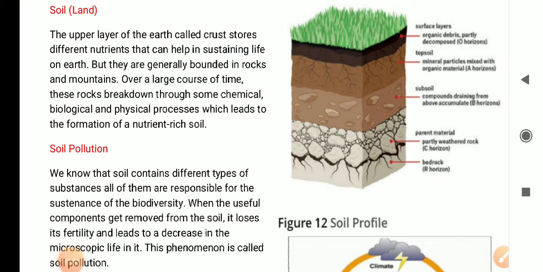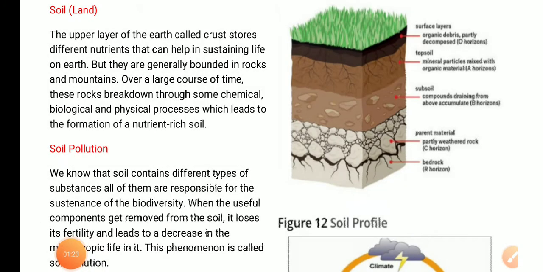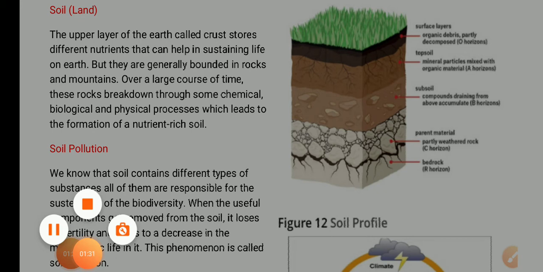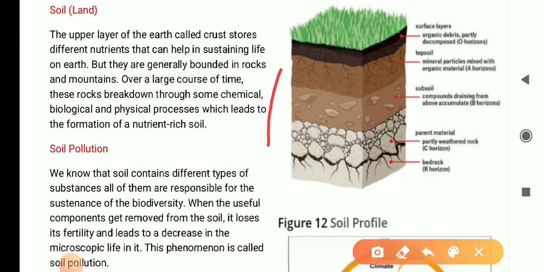So now we have understood that the uppermost layer of the earth crust is soil, and this soil has nutrients which are responsible for life. Now we will study the soil profile. For this we need to